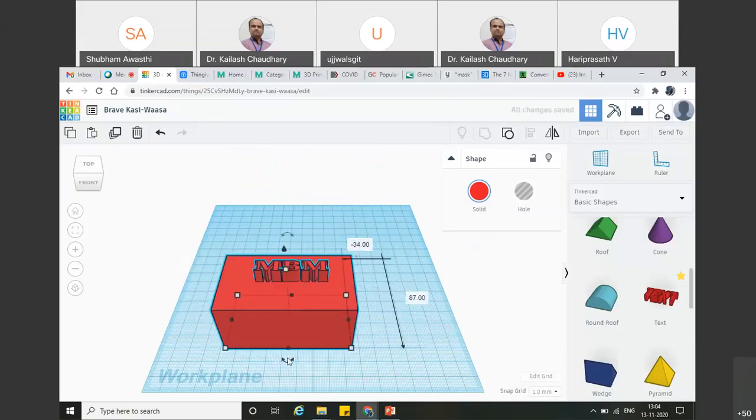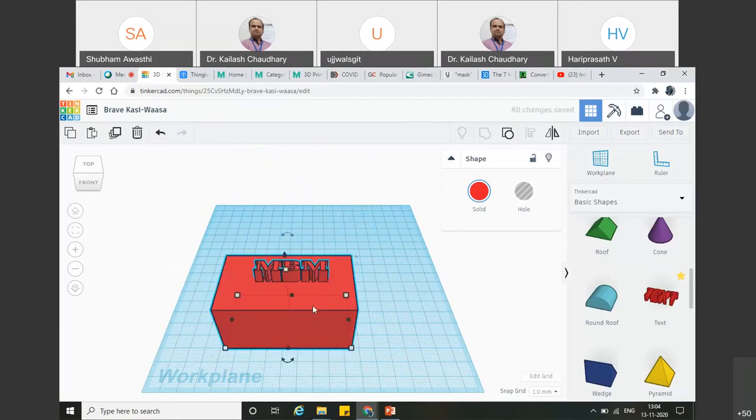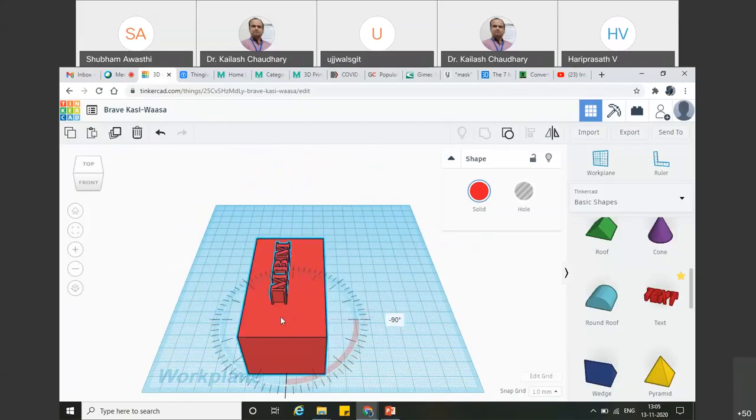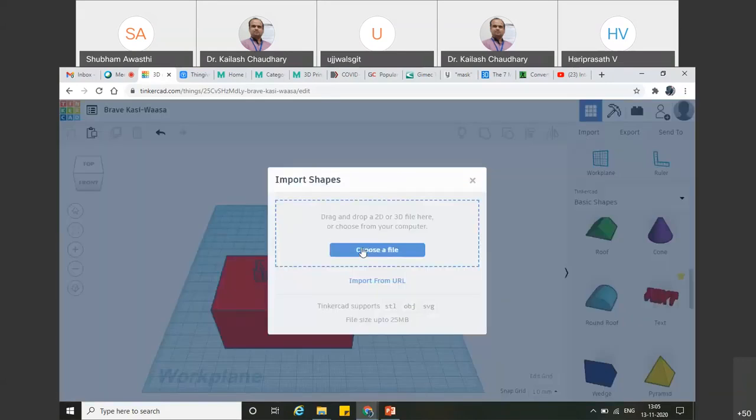So this will look like this. Okay, you can get it printed and gift it to your professors, your colleagues, your friends. Or you can keep it in your office or home. Okay, so in this way you can customize any shape or any item. This is what I have just designed here. And similarly, if you want to import any item, you can also import a 3D CAD model here, and customize it according to your need.